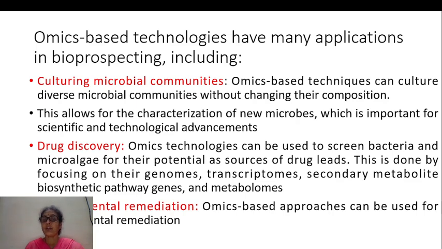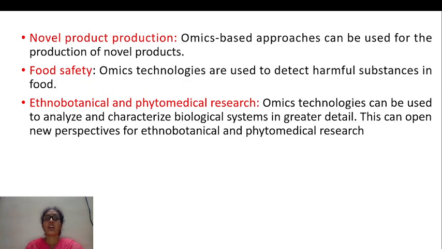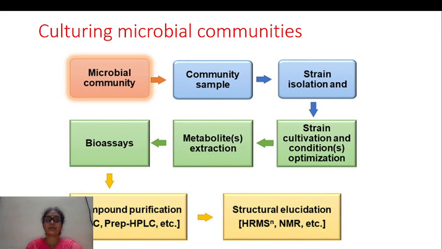Environmental remediation: omic based approaches can be used for environmental remediation. Novel product production: omic based approach can be used for the production of the novel products. Food safety: omic technologies are used to detect the harmful substances in food. Ethnobotanical and phytomedical research: omics technologies can be used to analyze and characterize biological systems in greater detail. This can open new perspective for the ethnobotanical and phytomedical research.